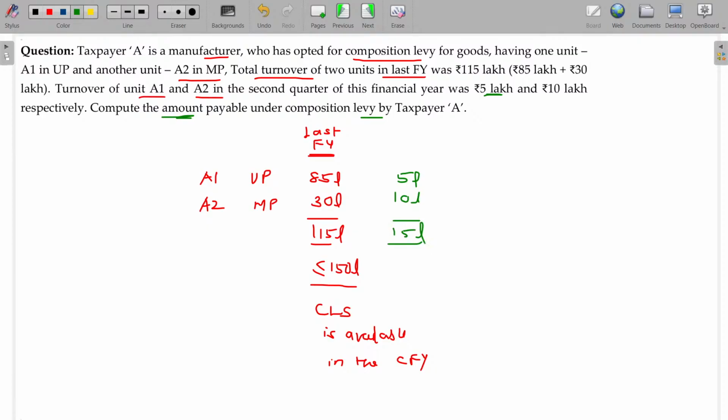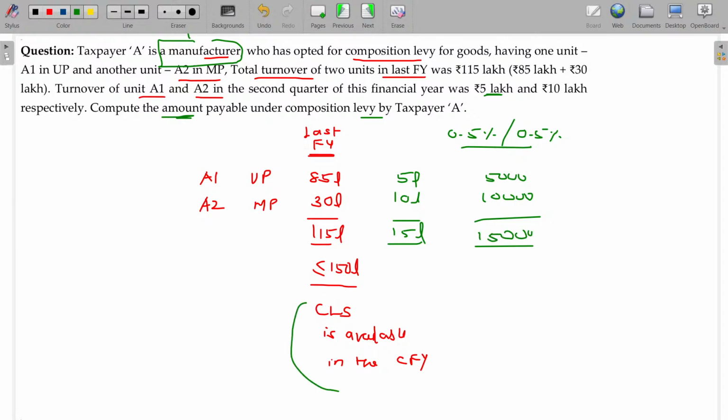For 15 lakhs, being the manufacturer, 0.5% for CGST, another 0.5% for SGST or UTGST, 1%. So 5,000 and 10,000, overall value payable being 15,000. This one is to cross check whether he is eligible for composition levy. Based on the composition levy, we have found out the tax payable in this current year. Shall we move on to the next one?